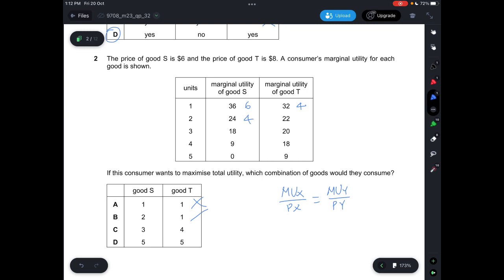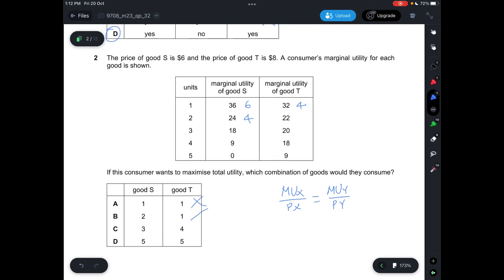But let's look at the other two options. For C, it's 3 units of good S and 4 units of good T. If it's 3 units of good S, 18 divided by 6, we get 3. And then 4 units, that will be 18 divided by 8, we get 2.25.